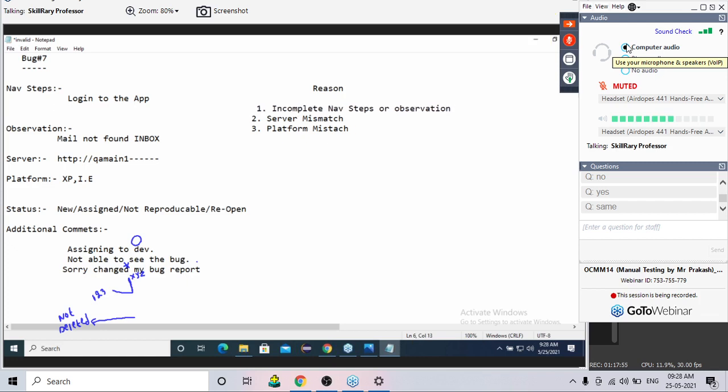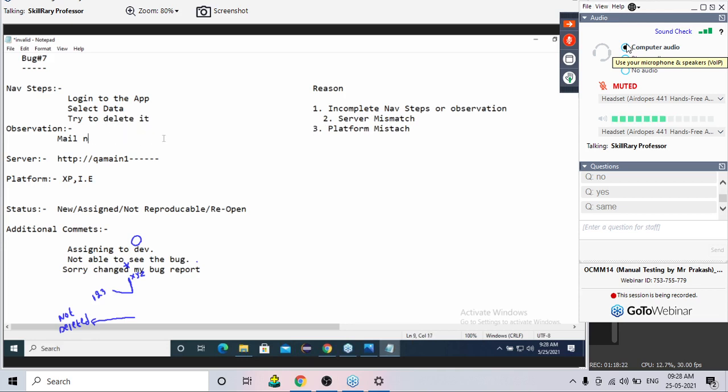After logging in, select the data, and after selecting it, try to delete it. When I am trying to delete it, my observation is: data not getting deleted.